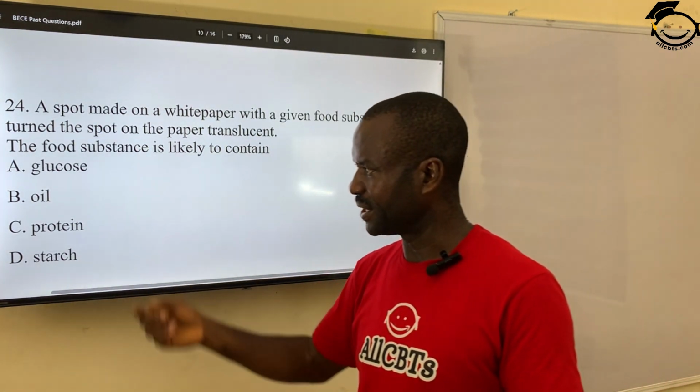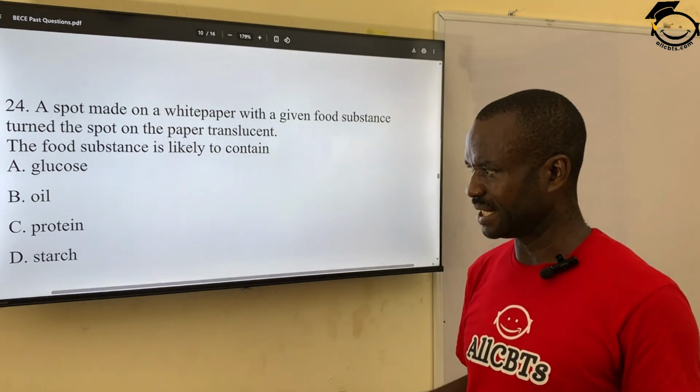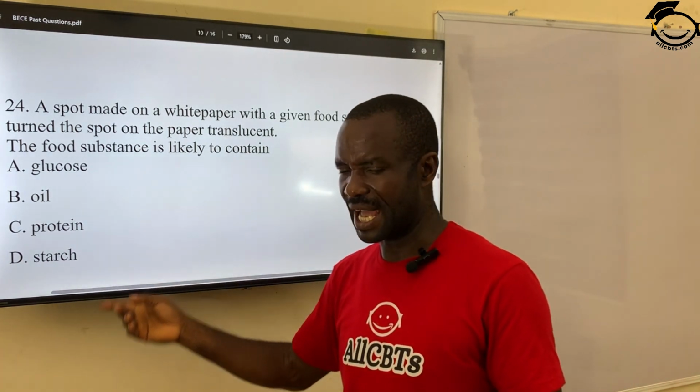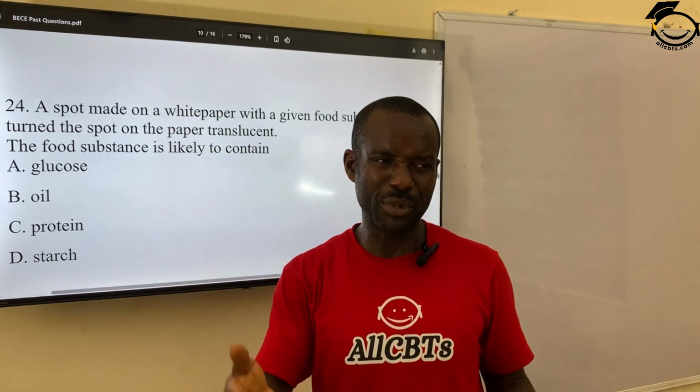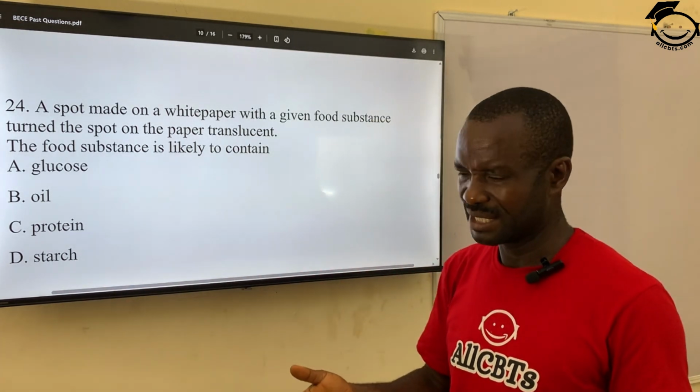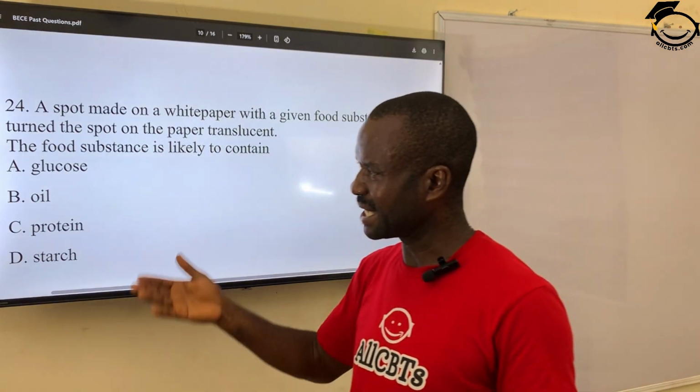B. Oil. C. Protein. D. Starch. The correct answer is oil. It's only oil that can turn a paper translucent. So the correct answer is B.